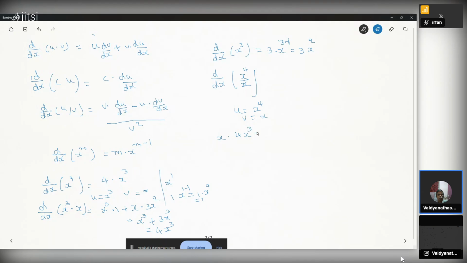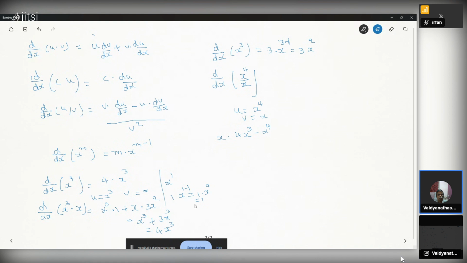minus u into dv by dx. Let's see the formula here: minus u into dv by dx. This is u. Minus u, where instead of u I substitute x power 4, into dv by dx. v equal to x means dv by dx is 1, because x power 1 means 1 into x power 1 minus 1.